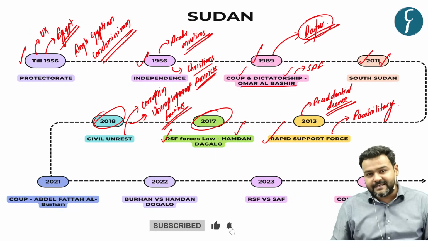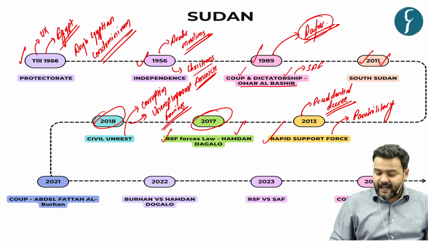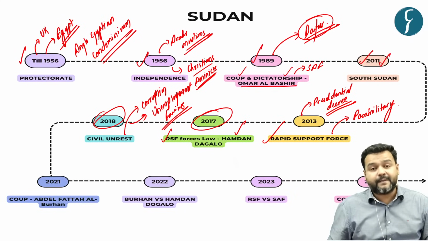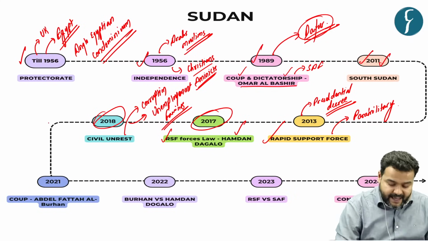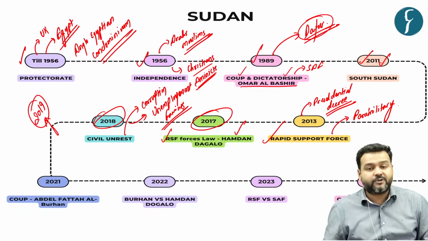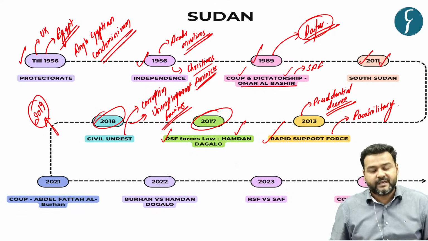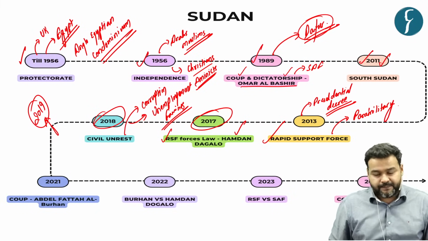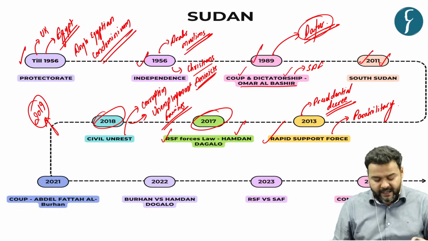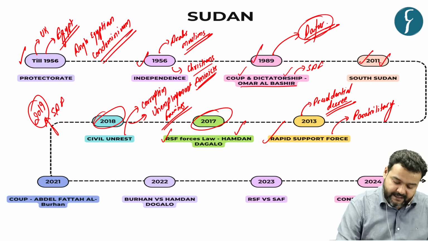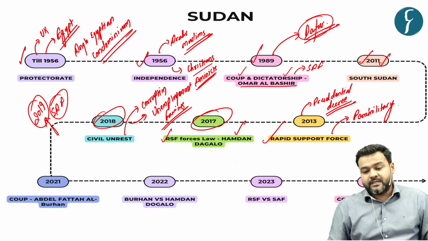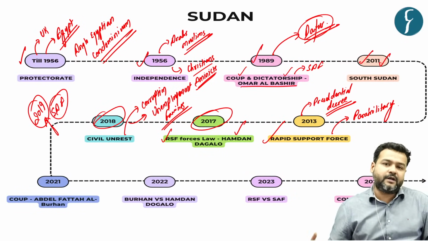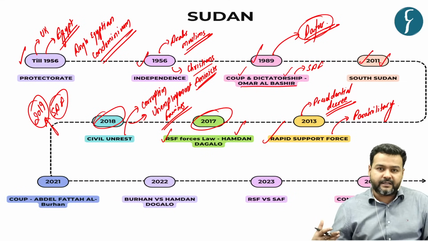During this civil rebellion, this RSF, which was created by Bashir, sided with SAF, and in 2019, Bashir was thrown away from his rule. But nothing stopped there, because when he was thrown away by SAF, that is the Sudanese army, civilians kept on demanding their civilian rule.